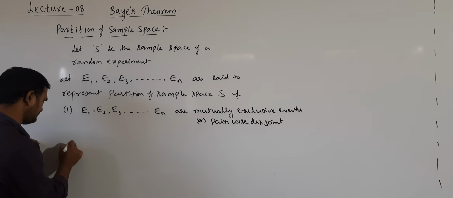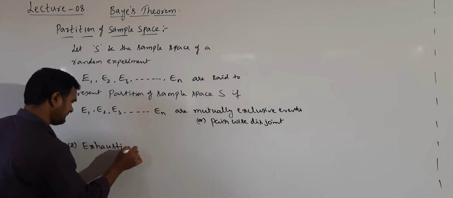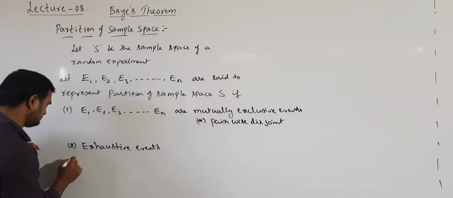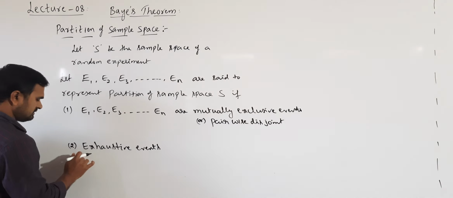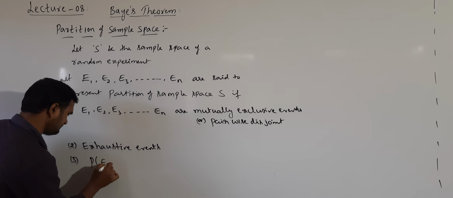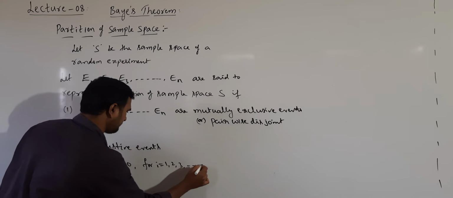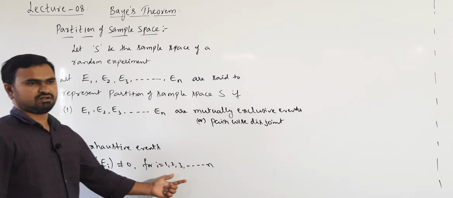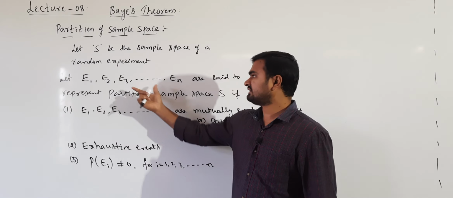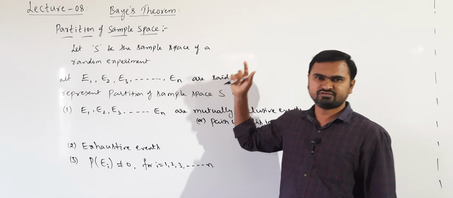Second condition, they should be exhaustive events. And third condition, they have non-zero probability of occurrence: P of Ei is not equal to 0 for i equal to 1, 2, 3 up to n. So they have non-zero probability of occurrence. If these three conditions are satisfied, then we can say that these events E1, E2, E3 up to En represent the partition of sample space.